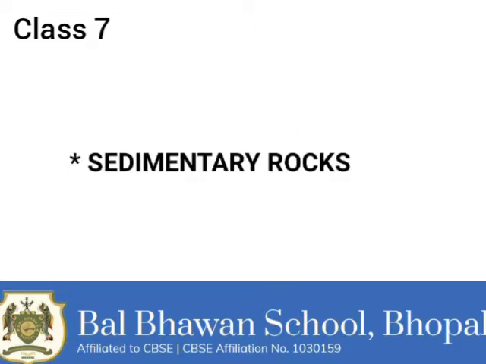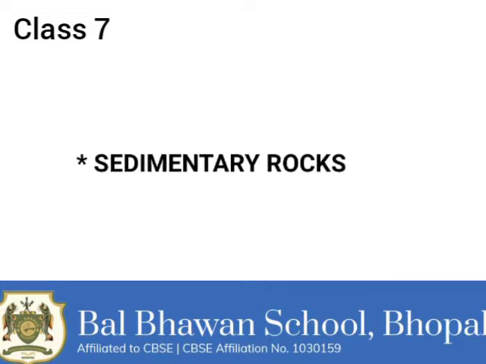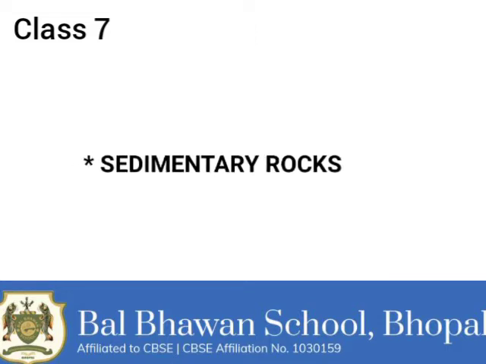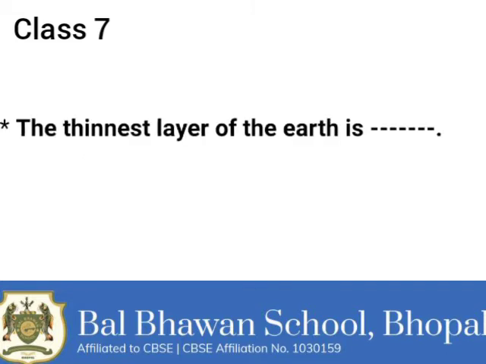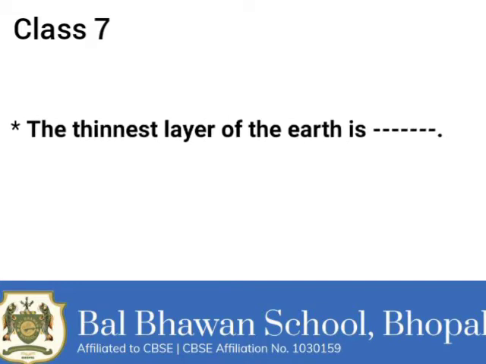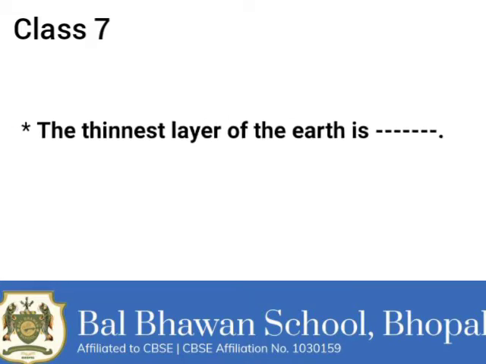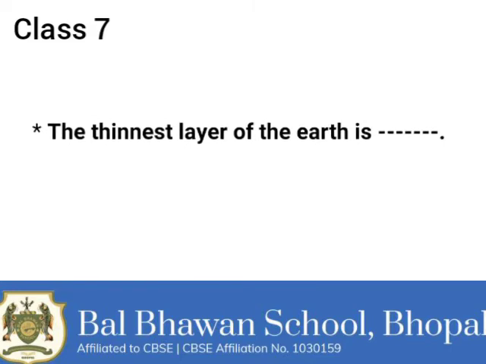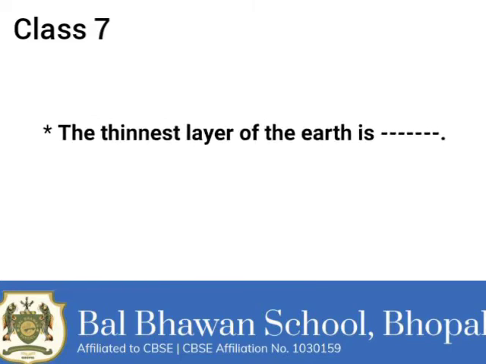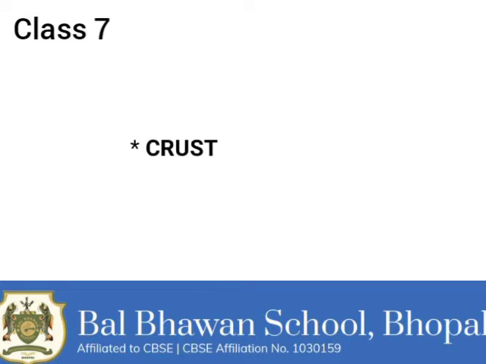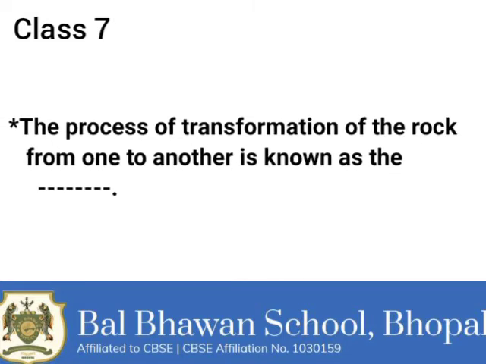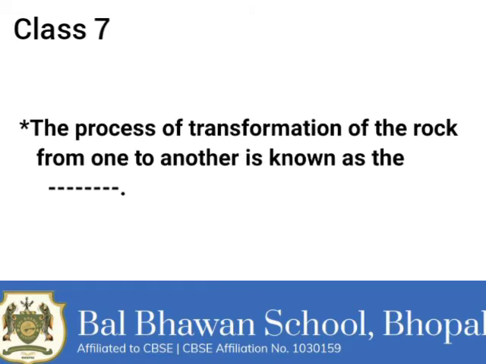Next question. The thinnest layer of the earth is. The answer is crust. It is also called the uppermost layer of the earth. Crust, the thinnest and the uppermost layer. The process of transformation of the rock from one to another is known as the rock cycle. The answer is rock cycle. Next question.